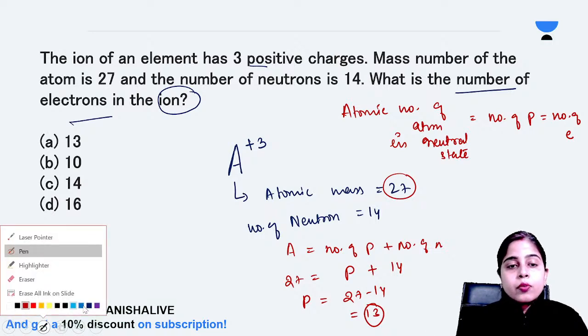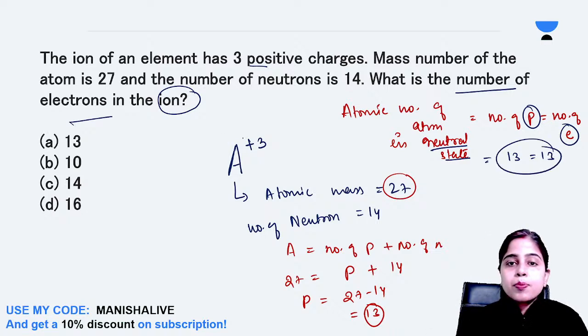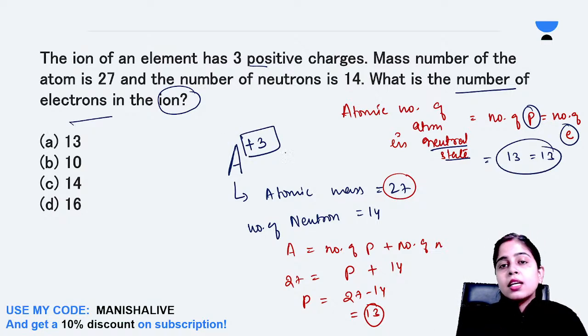That means when this atom was in the neutral state, the number of protons would have been equal to the number of electrons, that is 13. But now we can see it has +3 charge. That means it has lost its 3 electrons. That means how many electrons are still left in it? Only 10 electrons are still left in it. And which atom is this? This is aluminium. Yes, aluminium is the one which has 13 electrons and 13 protons and 14 neutrons.